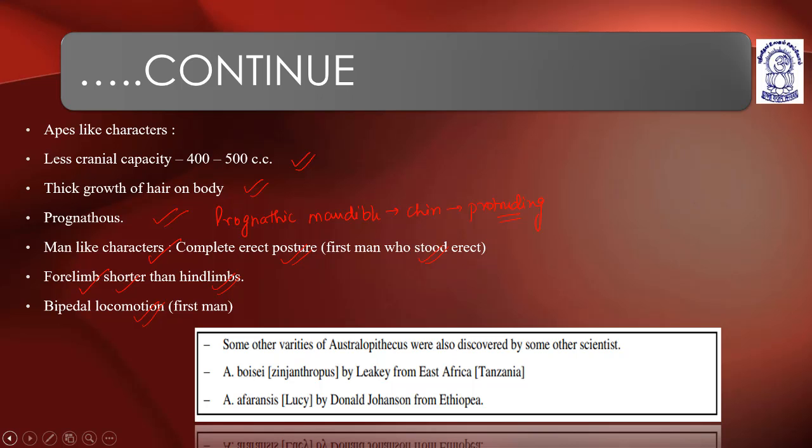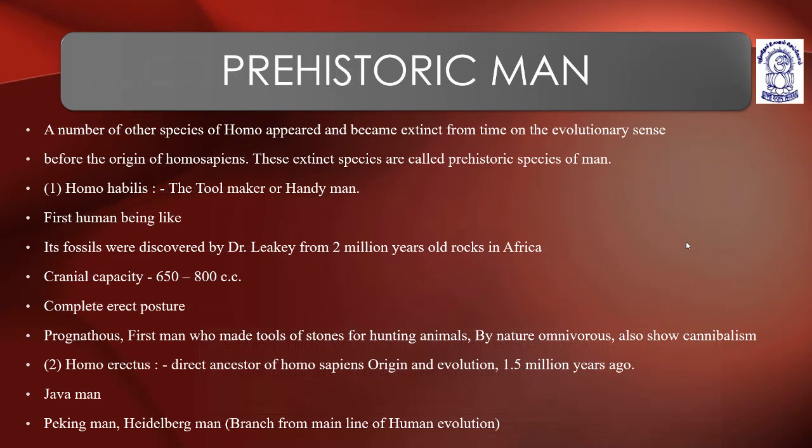Understood? Now coming to the next, prehistoric man. A number of other species of Homo appeared and became extinct from time to time in the evolutionary sense. We were not the first evolved humans. Before the origin of Homo sapiens, these extinct species are called prehistoric species of man.